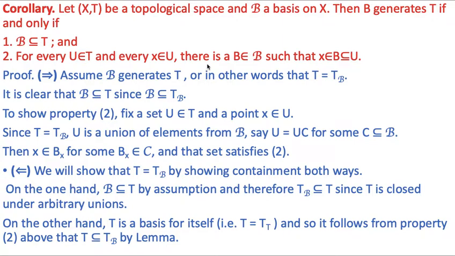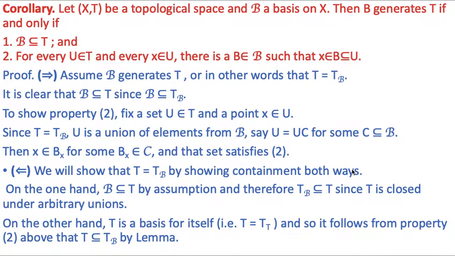Now the converse part, we will assume these two and we will show that B generates T. So we will show that T is equal to TB by showing containment both ways.